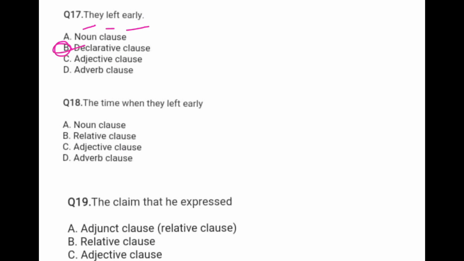Now come to the next question. The time when they left early. Here the time is given, and when they left early. In this sentence, four options are given: noun clause, relative clause, adjective clause, adverb clause. Here the word when is used as a relative.